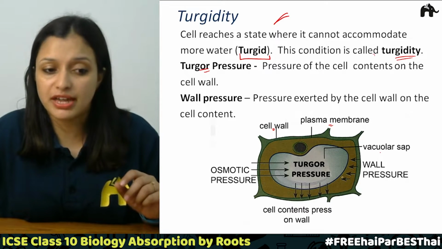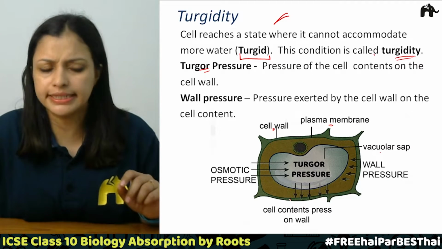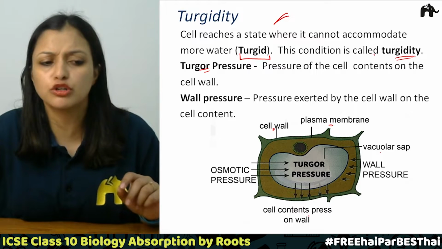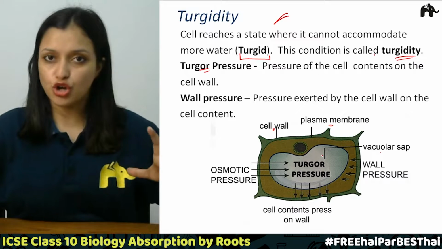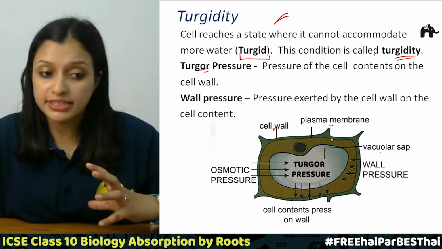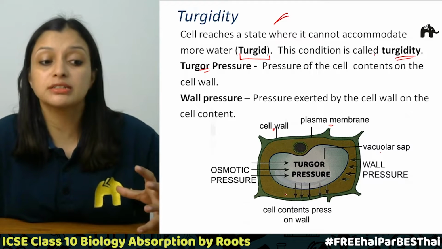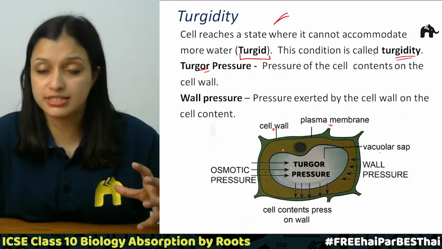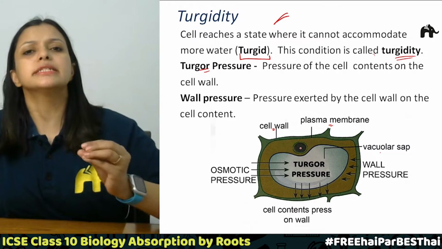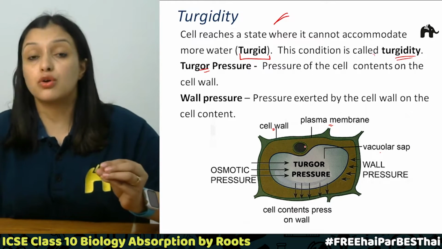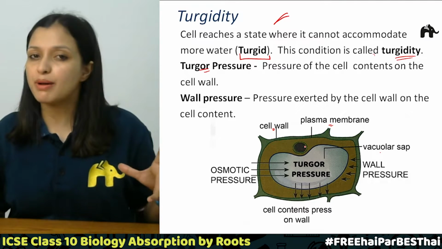So this is the vacuolar sap, this is the content, this is the osmotic pressure, this is the wall, and the cell content presses the wall, right? When there is a lot of water, this content will need a lot of space, so it will start putting pressure on these walls. But the cell wall is very rigid. It does not allow the inner content to move away from the boundaries, right?